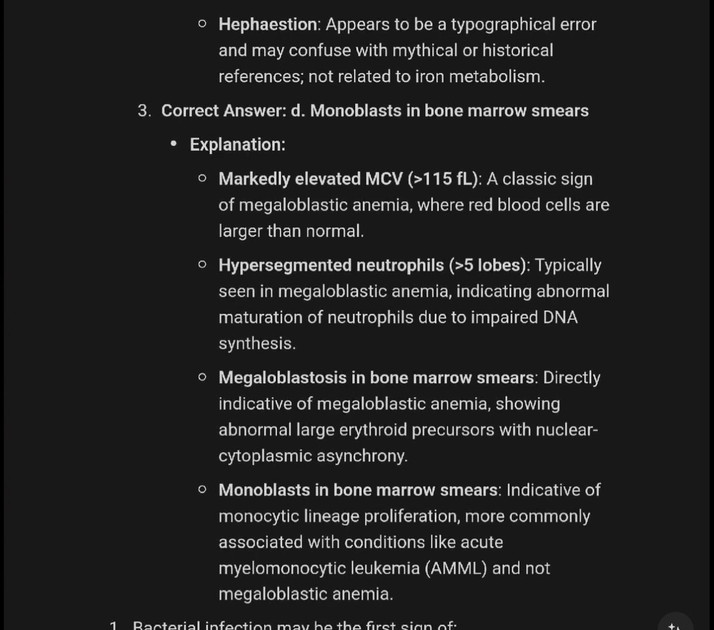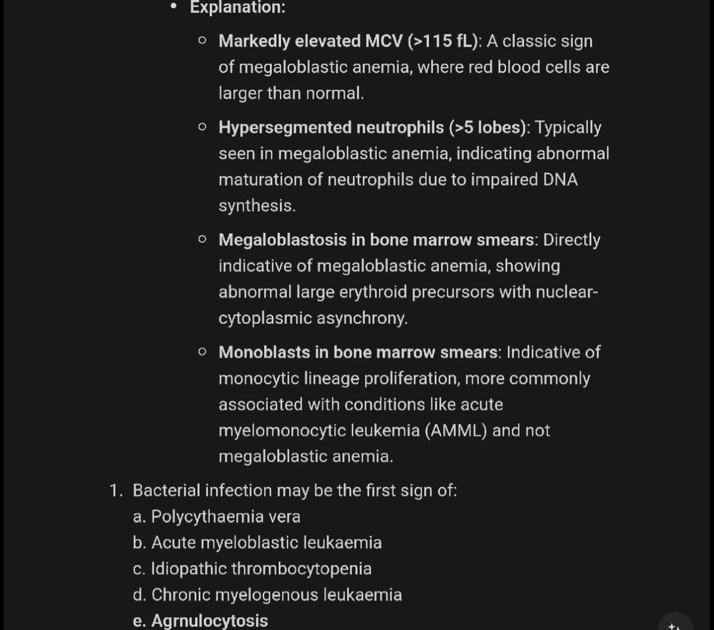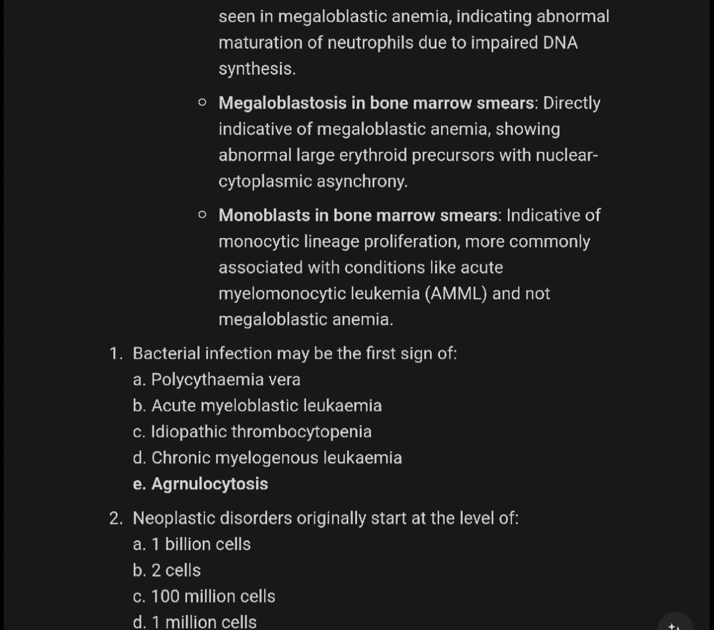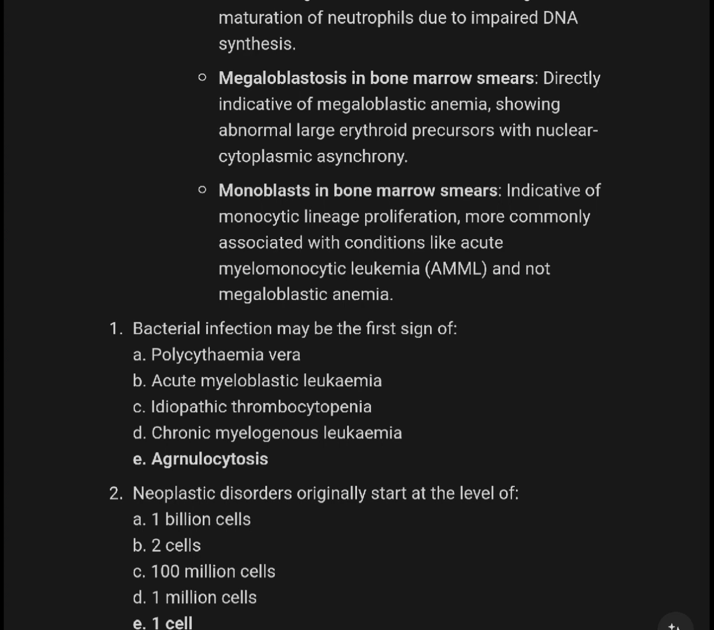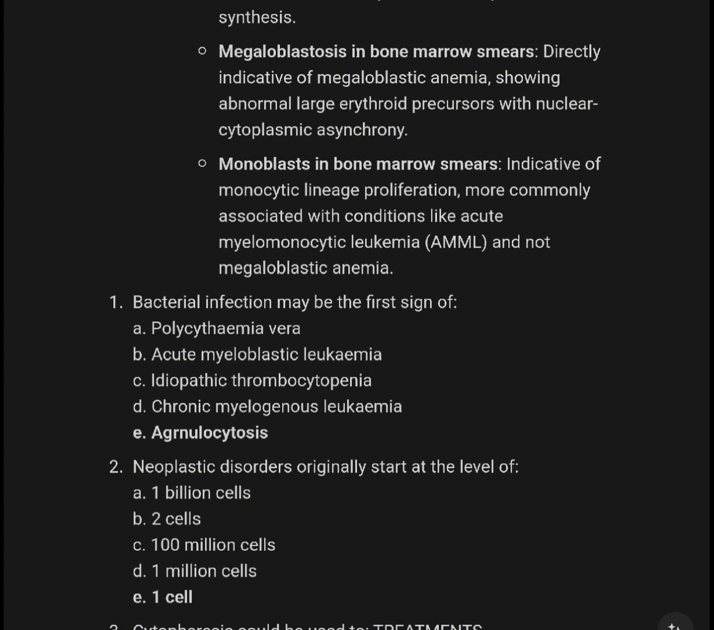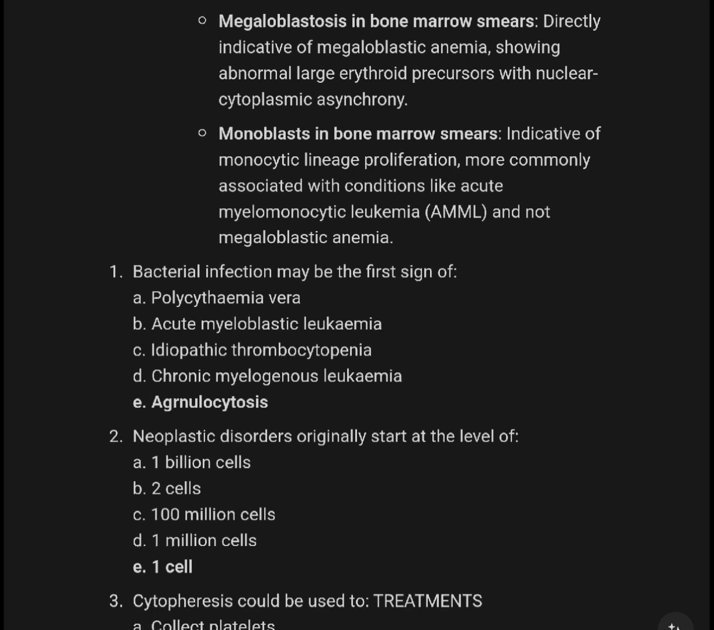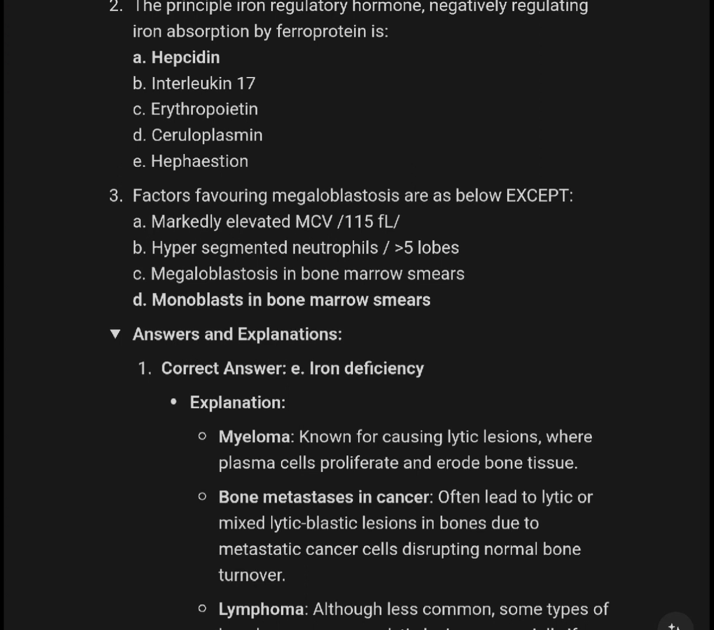Markedly elevated MCV is a classic sign of megaloblastic anemia, as red blood cells are larger than normal. Hypersegmented neutrophils are typically seen in megaloblastic anemia, indicating abnormal maturation of neutrophils due to impaired DNA synthesis. Megaloblasts in bone marrow smears are directly indicative of megaloblastic anemia, showing abnormally large erythroid precursors with nuclear-cytoplasmic asynchrony. Monoblasts in bone marrow smears are indicative of monocytic lineage proliferation, more commonly associated with conditions like acute myelomonocytic leukemia, AMML, and non-megaloblastic anemia. So the answer is monoblasts in bone marrow smear.